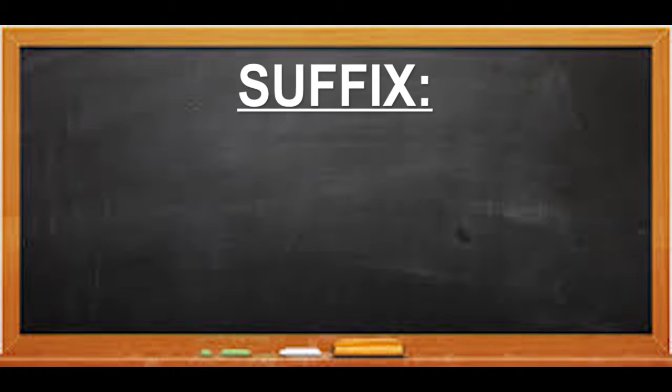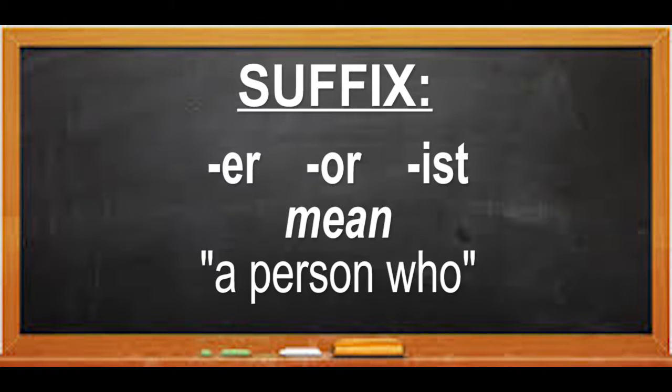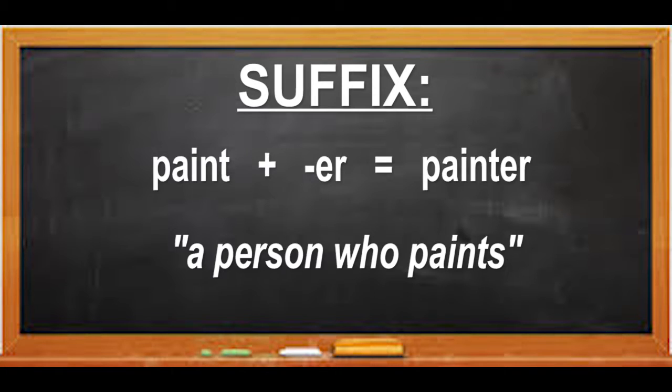Let's give you an example. The suffixes er, or, and ist mean a person who. A person who. I'll say it again. It means a person who. Okay? Paint plus er equals painter, a person who paints.